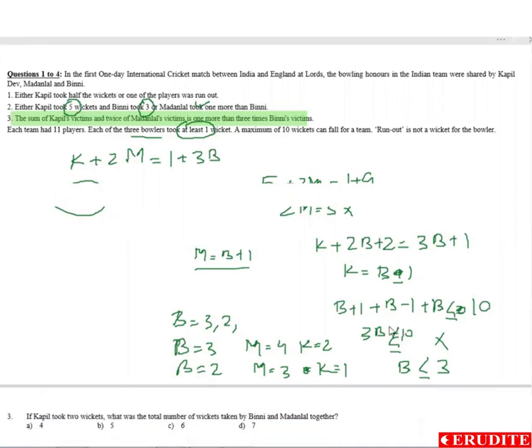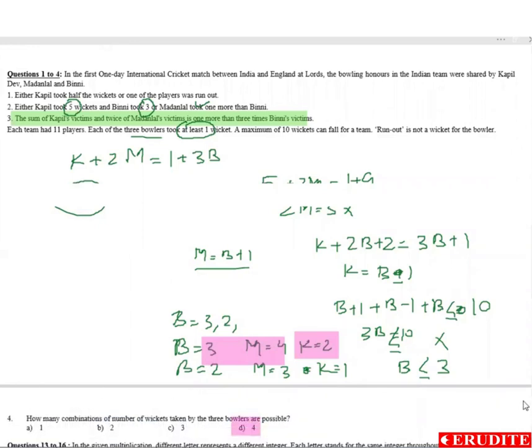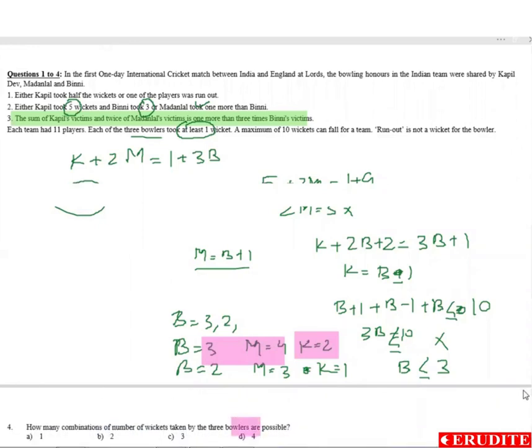If Kapil took 2 wickets, this is the case they are talking about. Kapil took 2 wickets. Then the total number of wickets taken by Binny and Madanlal together will be 7. Option D. Next: how many combinations of number of wickets taken by the 3 bowlers are possible? We just discussed only 2 combinations possible. Option B.